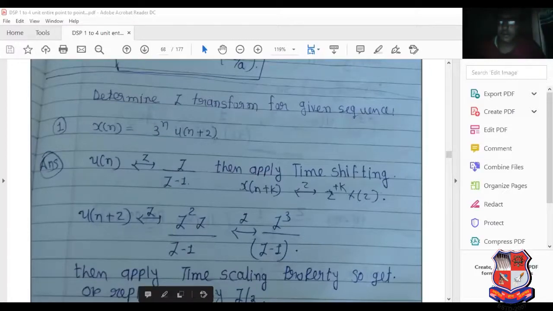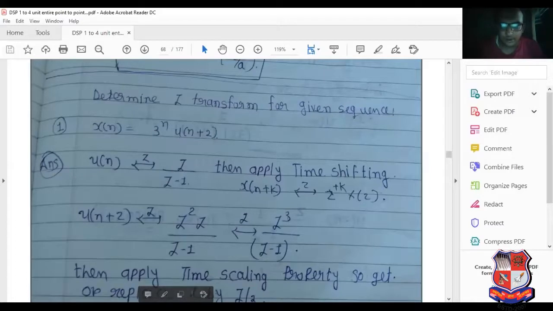I have inserted the equation here. This type of example: 3 raised to n u of n plus 2. See how it is required to solve this particular example.